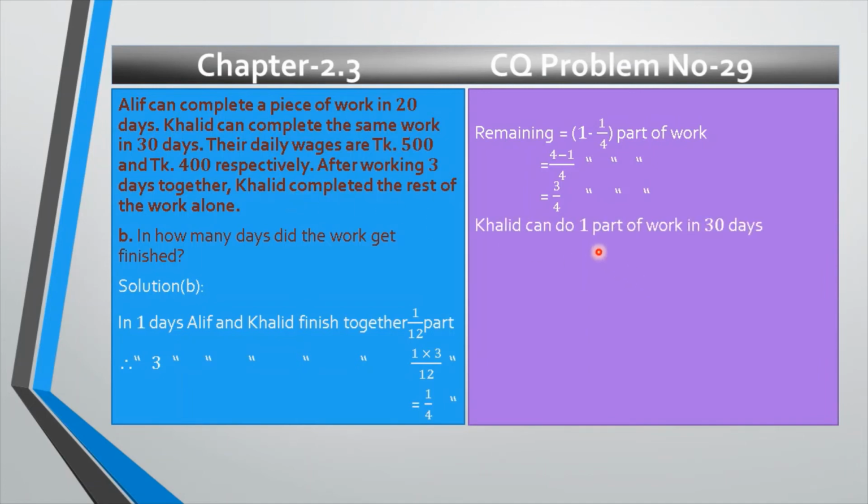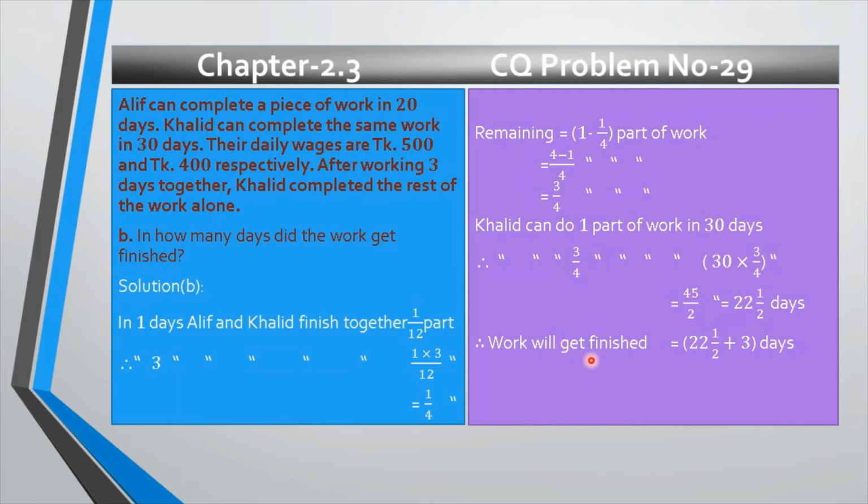So Khalid can do 1 part of work in 30 days, because it is written in the second line from the STEM, my dear. Khalid can complete the same work in 30 days. So we can write down Khalid can do 1 part of work in 30 days. Therefore the remaining work 3 by 4, Khalid can do 3 by 4 part of work in 30 multiplied by 3 divided by 4 days, because it is more. And if we reduce, we get 45 divided by 2 equals 22 whole 1 divided by 2 days, which is the desired days.